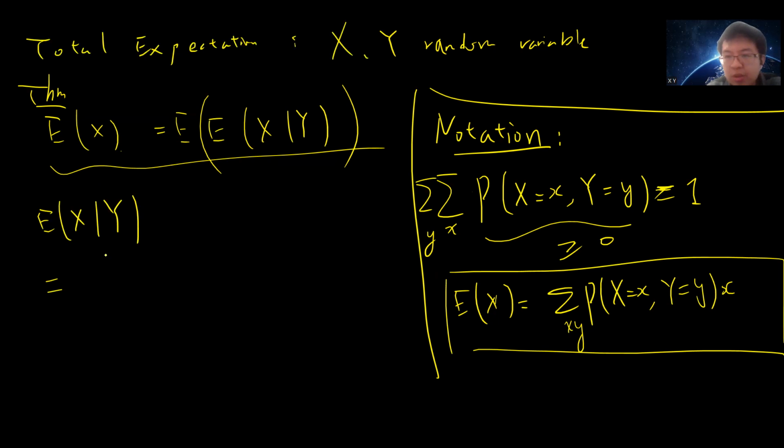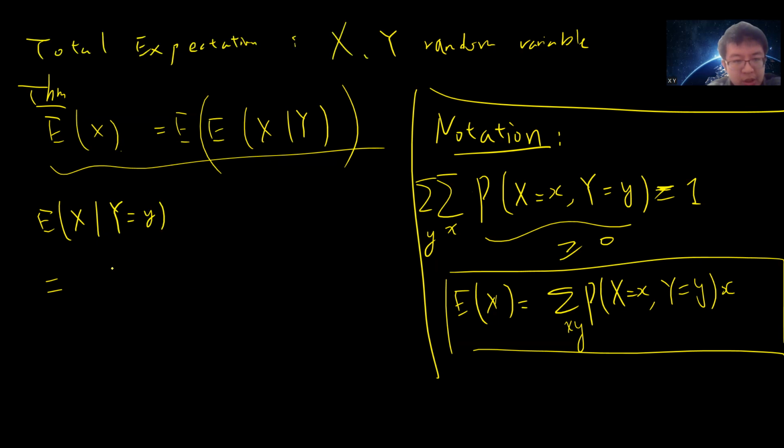This is very important. When one says X conditional on Y, it means the expectation of X, but conditional on Y. Imagine that I write it with Y equal to small y.